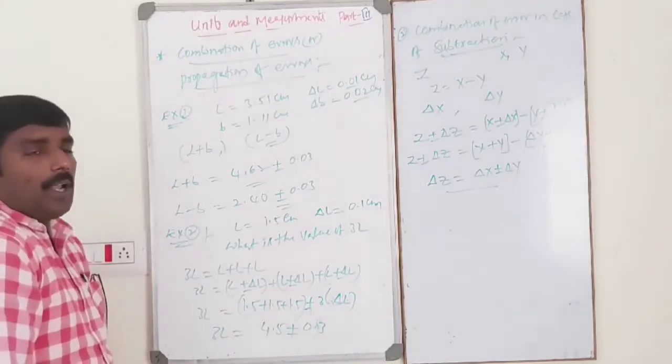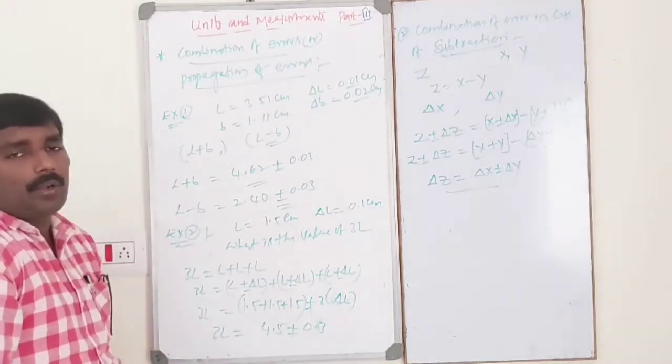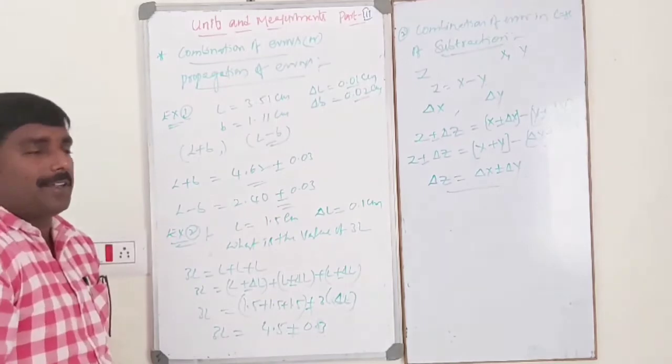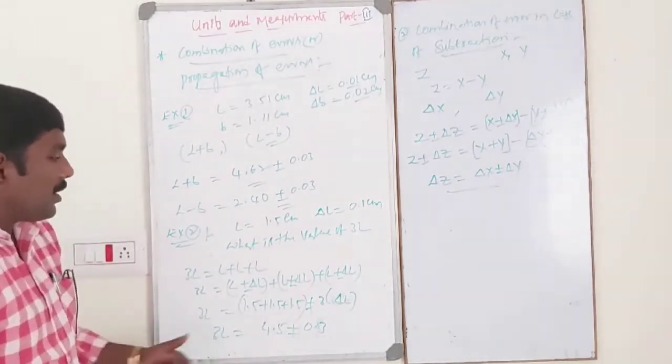Similarly, we can calculate 2L, 4L, 7L, whatever. This is the simplest way.